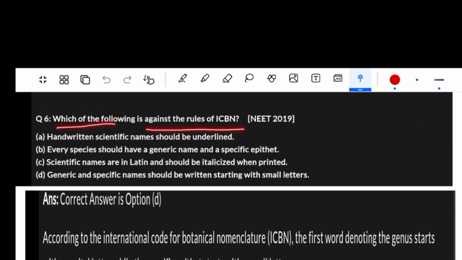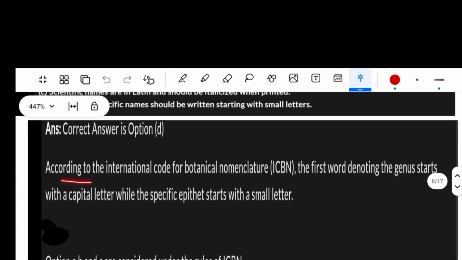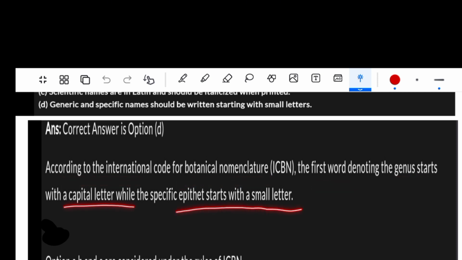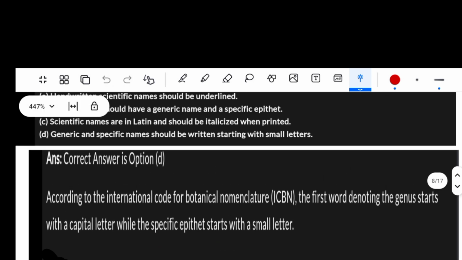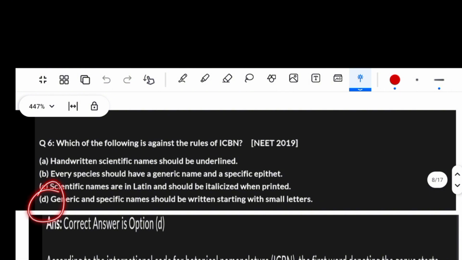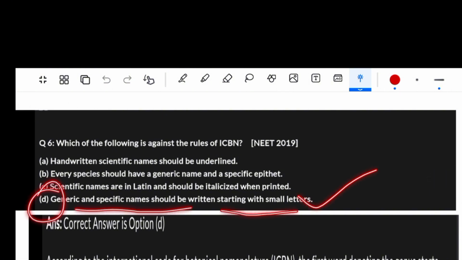Which of the following is against the rules of ICBN? A, handwritten scientific names should be underlined. B, every species should have a generic name and a specific epithet. C, scientific names are in Latin and should be italicized when printed. D, generic and specific names should be written starting with small letters. According to the International Code of Botanical Nomenclature, the first word denoting the genus starts with a capital letter while the specific epithet starts with a small letter. Options A, B, C are considered under the rules of ICBN. So option D, generic and specific names, is right.